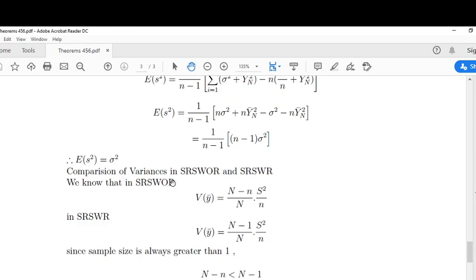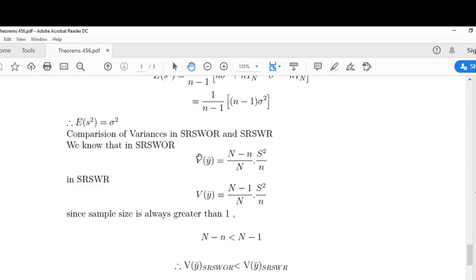Comparison of variances in simple random sampling without replacement and simple random sampling with replacement. We know that these are the formulas. This is simple random sampling without replacement, and in simple random sampling with replacement, variance of ȳ is equal to (N minus 1) by N into s square by n.